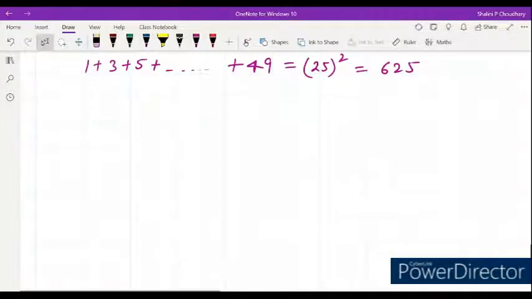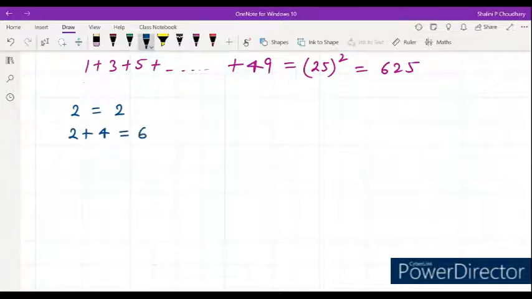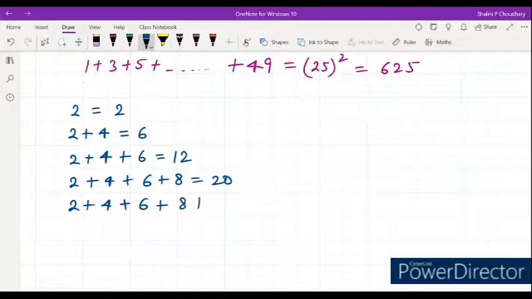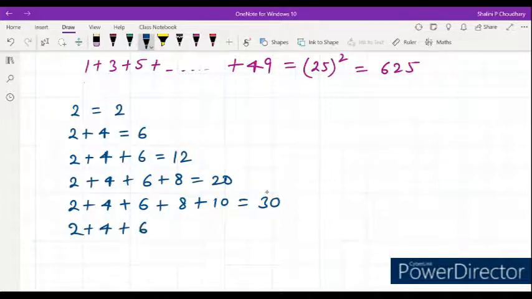Now today we will talk about the even numbers. If I am writing 2, this will be equal to 2. 2 plus 4 will be equal to 6. 2 plus 4 plus 6 will be equal to 12. 2 plus 4 plus 6 plus 8 is equal to 20. 2 plus 4 plus 6 plus 8 plus 10 is equal to 30. 2 plus 4 plus 6 plus 8 plus 10 plus 12, how many numbers are there? 6. So this will be equal to 42.